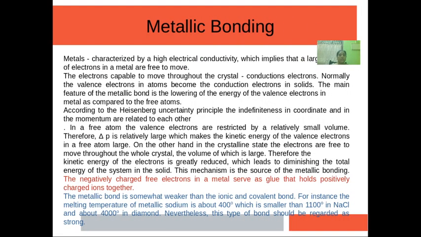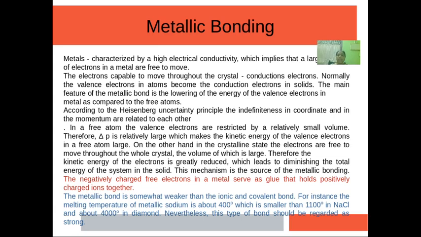Next, we move on to metallic bonding. We know about this type of bonding. It is characterized by free electrons. Metals have high electrical conductivity, and there is a large number of electrons in a metal which are free to move. Electrons capable of moving throughout the crystal are known as conduction electrons. Normally, valence electrons in atoms become the conduction electrons in solids.